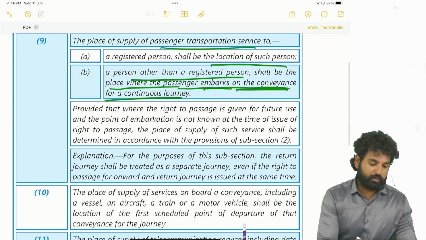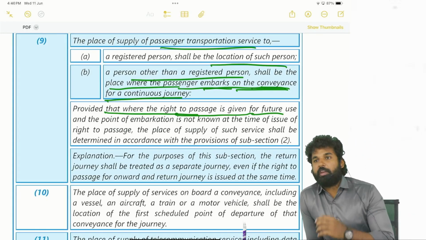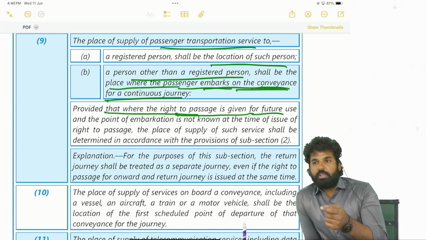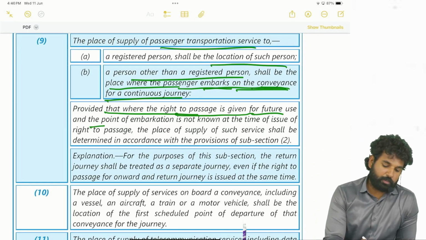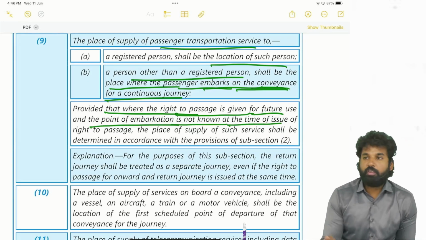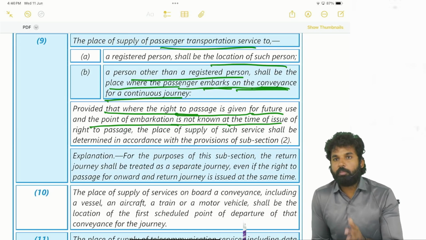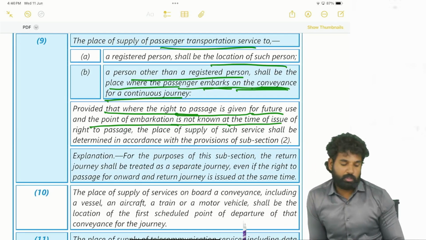So provided where right to passage is given for future use, that means he is having a pass. Right to passage means he purchased a pass, so it can be used at a later point of time. Okay, so for future use, and the point of embarkation is not known at the time of issue of the pass. So from any point to another point it can be traveled. It is not known at the time of issue.